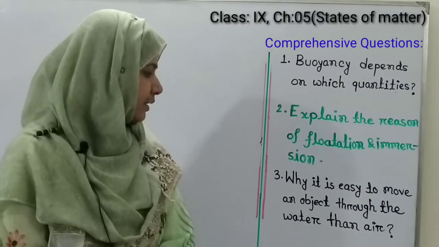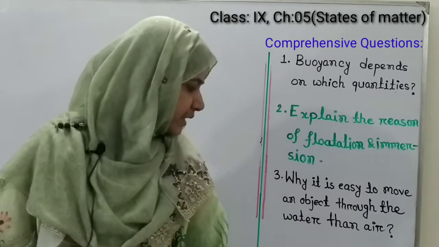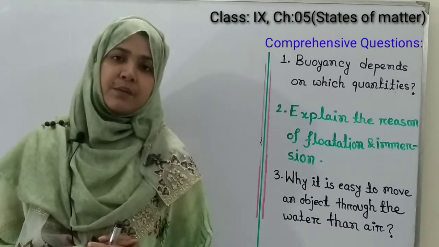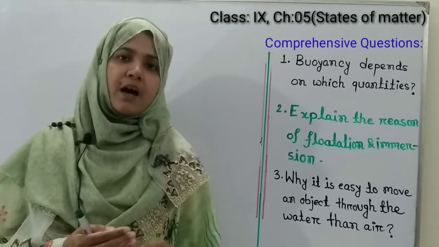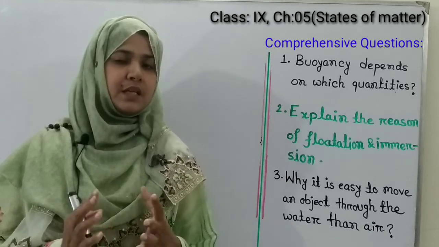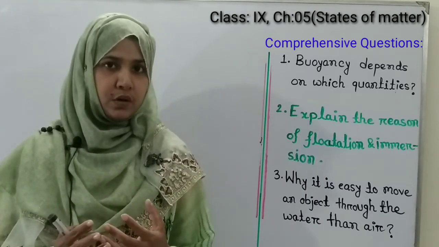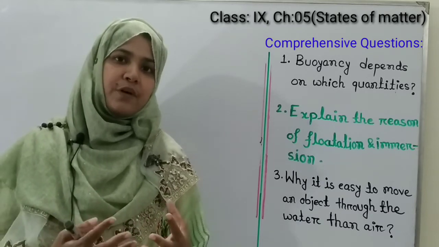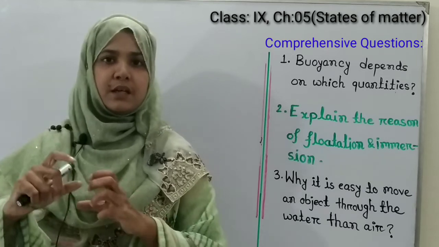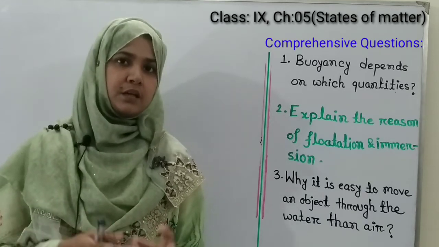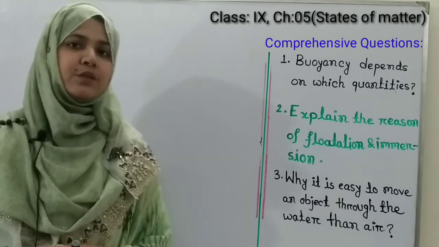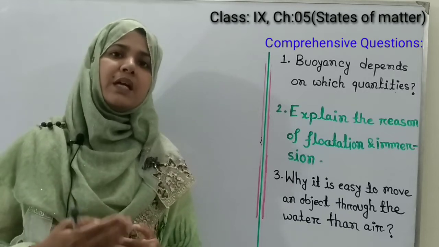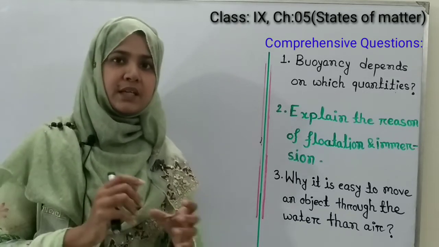Now our third question is why it is easy to move an object through the water than air. From the Archimedes law we know that whenever an object is immersed in liquid substance it loses its weight. So it loses its weight, that means it will be lighter. So it will be easier for us to carry an object in water than in air. That's why we can say that it is easy to move an object in water than air, because the object will lose its weight whenever it is put in the water.